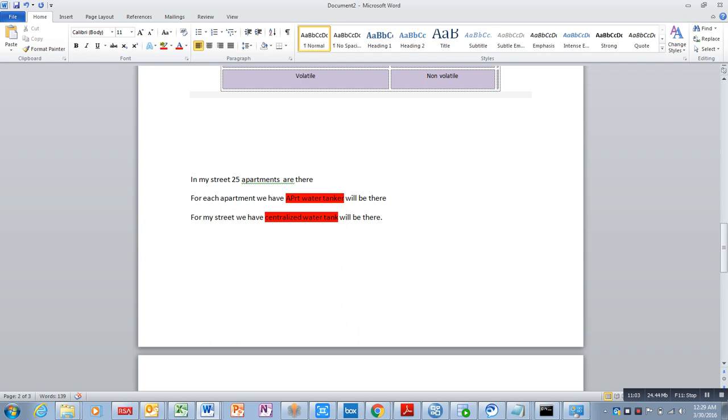Let me take, in each apartment we have 25 flats. So an apartment contains 25 flats.